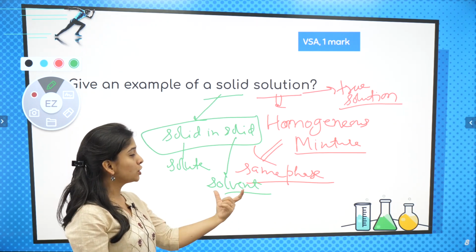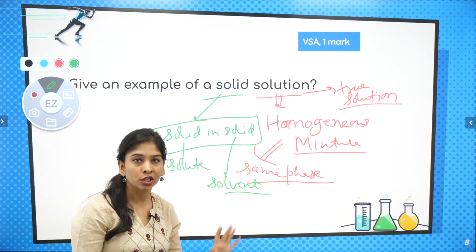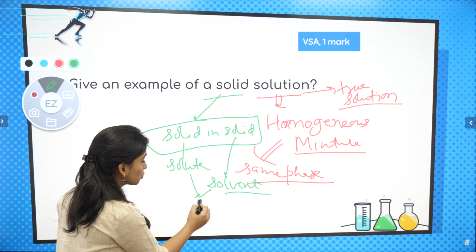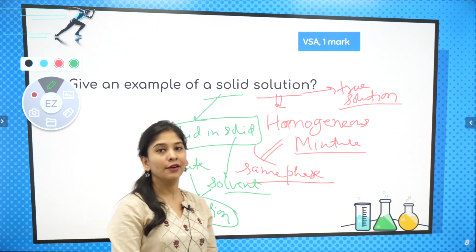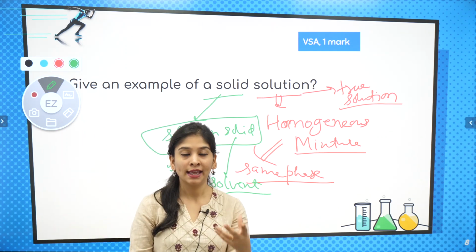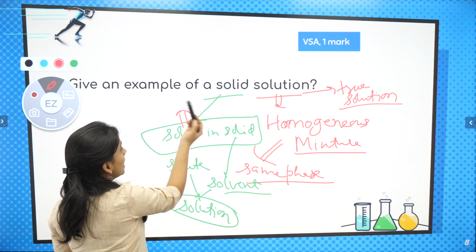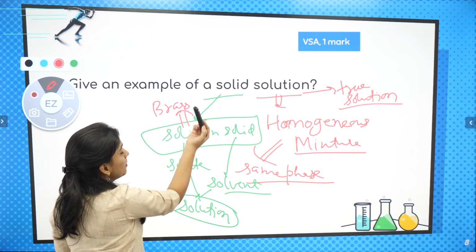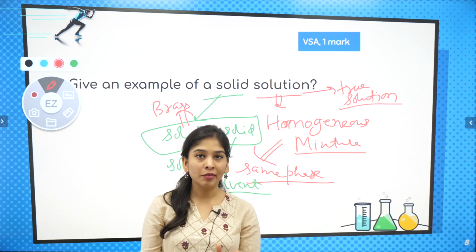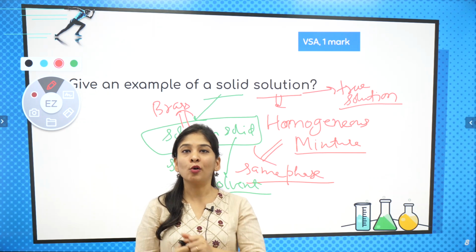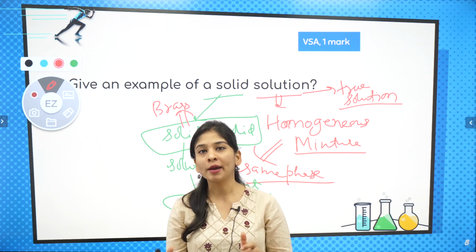Means your solute and solvent together mix and give you a solution, gives you a mixture. ठीक है? ये साथ में इसको बोलोगे solution. Now they are asking example for the same. You can give a very good example, that is alloys. है ना, alloy की बात करूँ, that too solid in solid. I can take some example like brass and bronze. है ना, brass का example ले लेते हैं. Brass क्या है? Brass is an alloy of copper. Means copper is in very high amount, and I put some amount of zinc into it, approximately 30%. Less amount solute, more amount solvent.